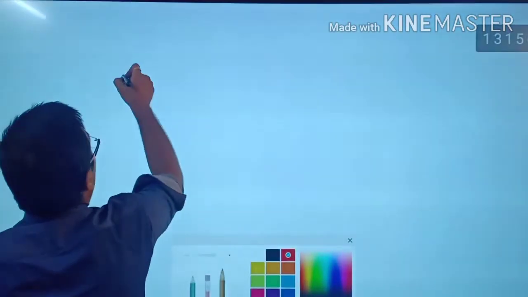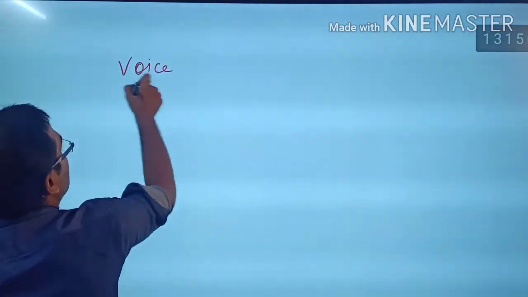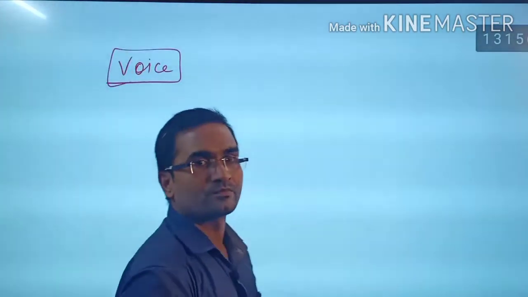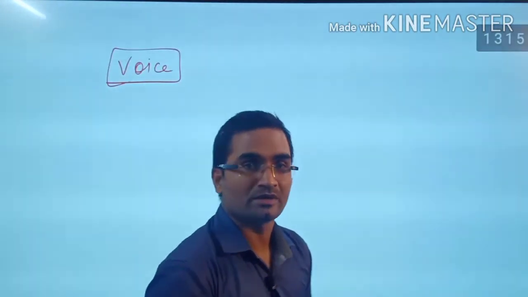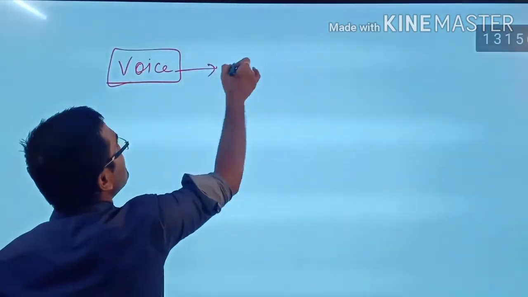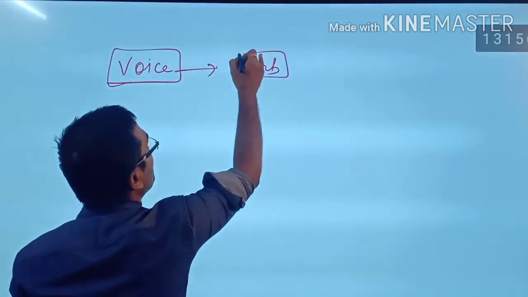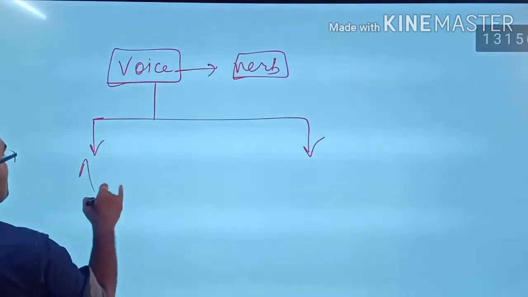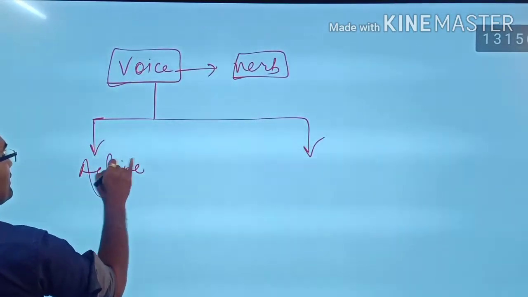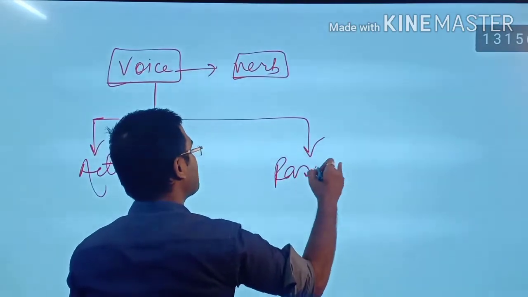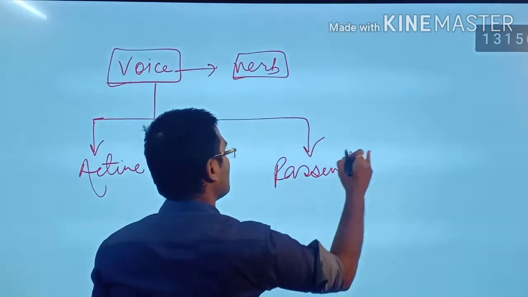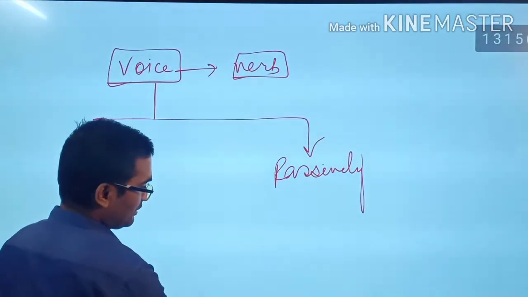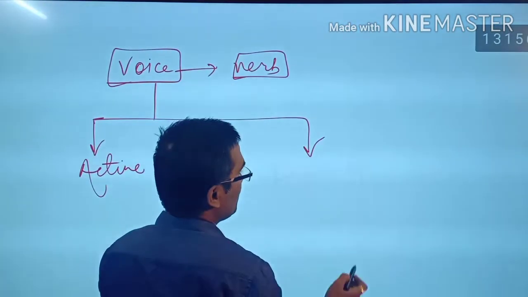Now, let's have a glance. The voice means what? Voice means a verb. This is a form of a verb. This voice can be written in two different ways: either you write a verb actively or you write a verb passively.